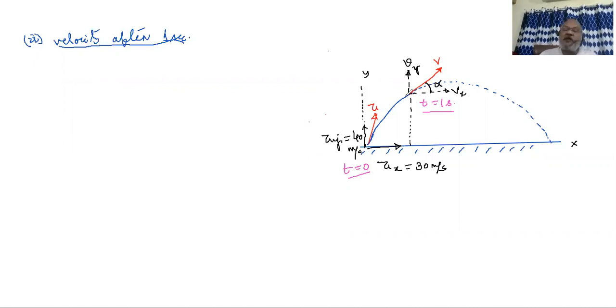As we discussed earlier, our traditional way of teaching and learning projectile motion is to divide the motion into horizontal and vertical parts and settle the things, finding the answer separately for horizontal motion and separately for vertical motion. Ultimately, at the end, we combine the things and get back to the answer.